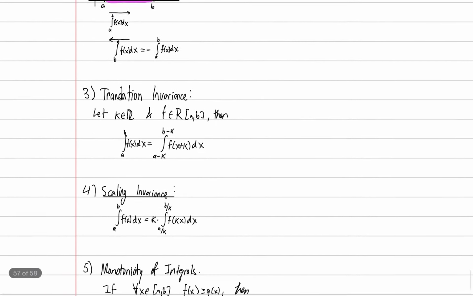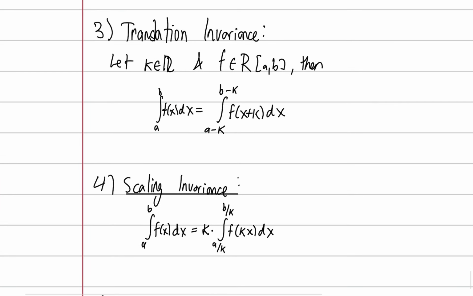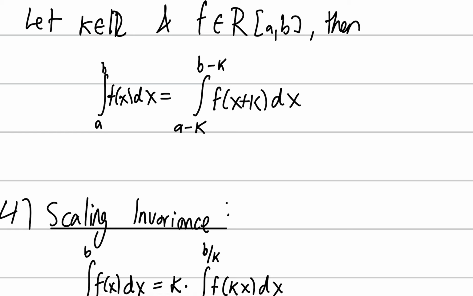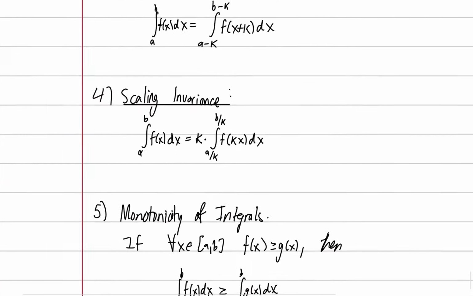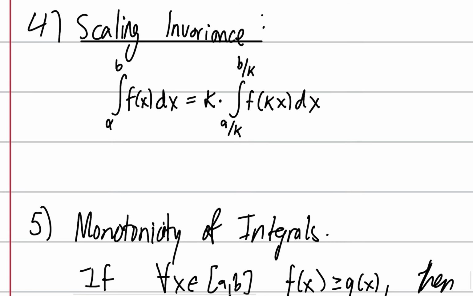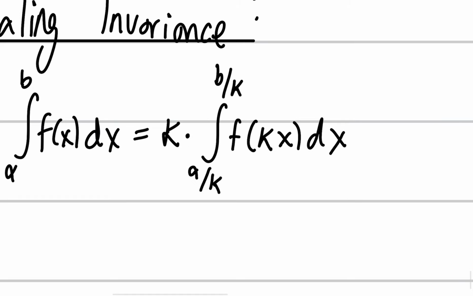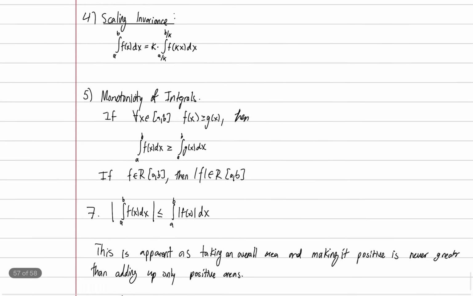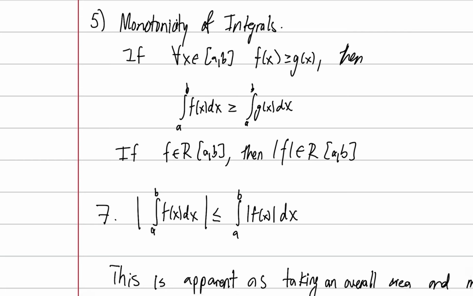Pretty simple. Next is translational invariance, which is again identical to summations. We can add a number to the argument of a function and then subtract it from the upper and lower limits of summation, and we get the same thing. And scaling invariance. We can multiply the inside by any constant k, and then we multiply the outside by the same constant and do the opposite, so divide the upper and lower limit. Okay? So remember that.